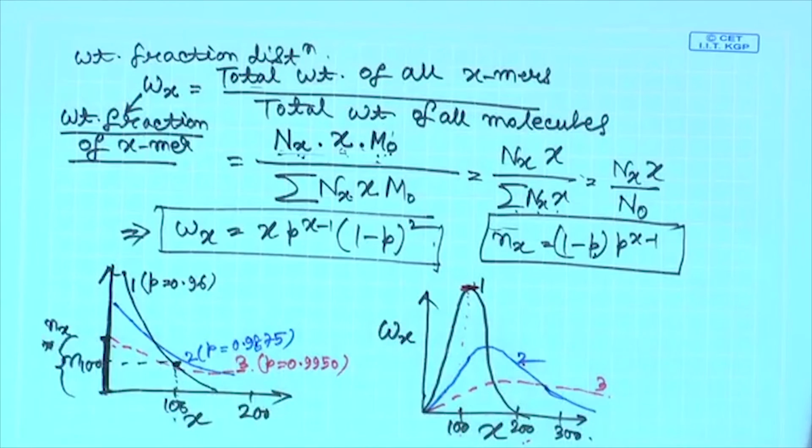So, these two curves tell you that the number fraction of the monomers is the highest, no matter what the extent of polymerization is. However, in terms of the weight fraction, it is a different issue. The weight fraction of the low molecular weight species is very, very small. So, even if the number is the highest, weight wise the contribution to the total sample is very small, and the contribution in terms of weight is maximum close to the number average molecular weight value.